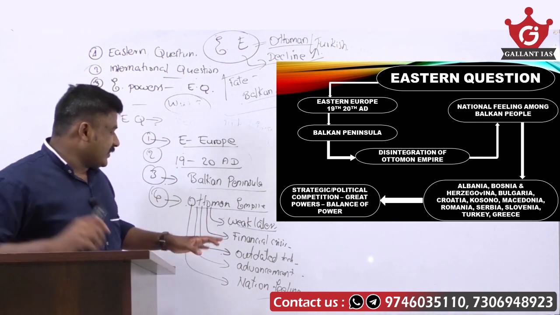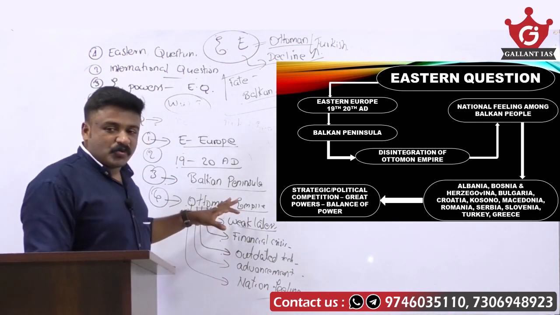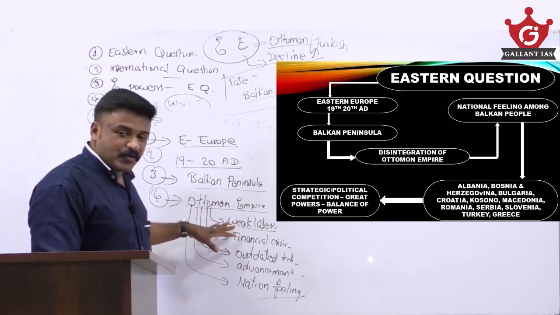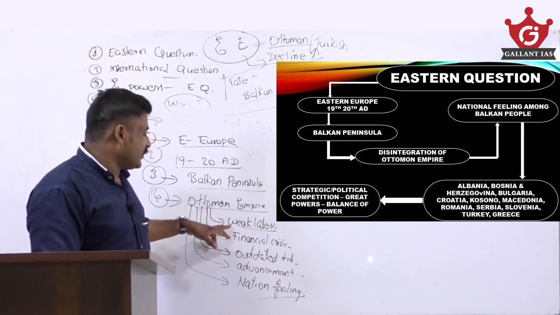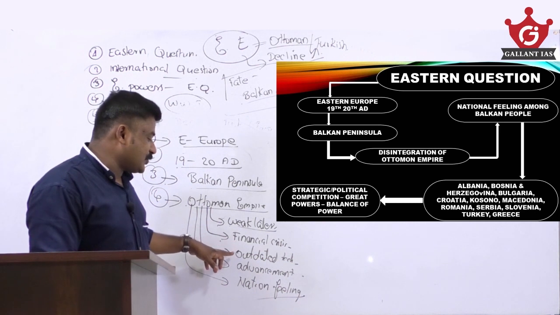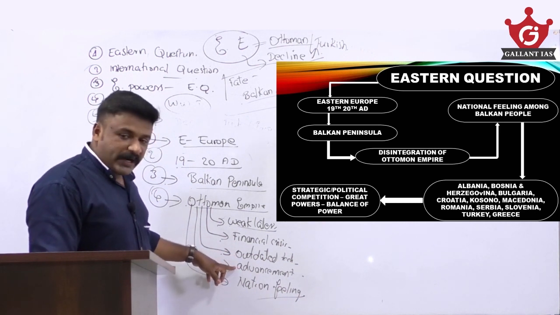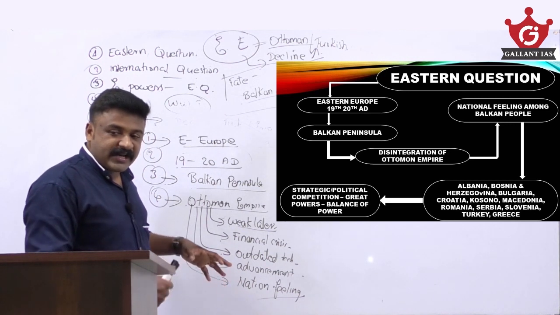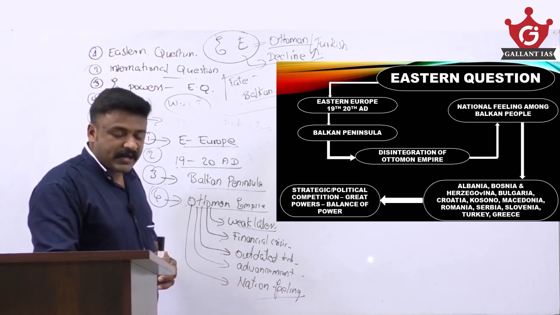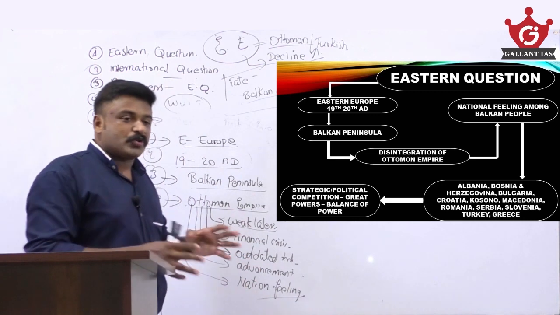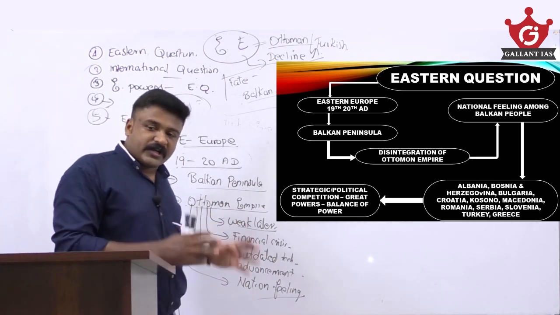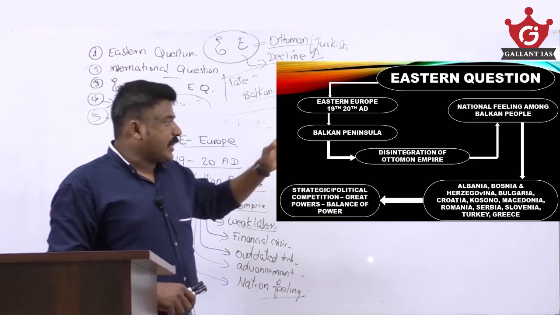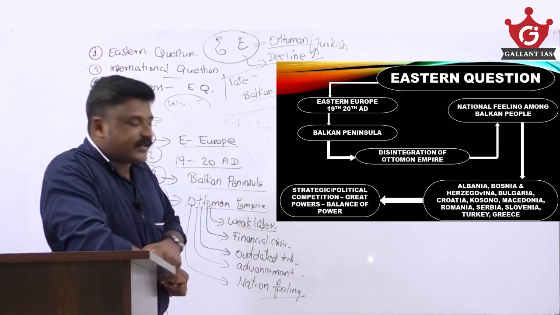Now here you see that these Balkan states were ruled by an Islamic state. It was ruled by an Islamic empire, which is the Ottoman Empire. The Ottoman Empire is about to decline due to weaker rulers, financial crisis, outdated technology, advancement of Europeans, then this nation state or nationalism feeling among these Balkan states, etc. Due to which this Ottoman Empire is almost in a weaker position. It is almost in a position of disintegration. Now national feeling became very strong among these Balkan states.